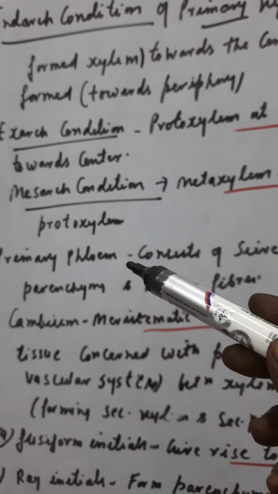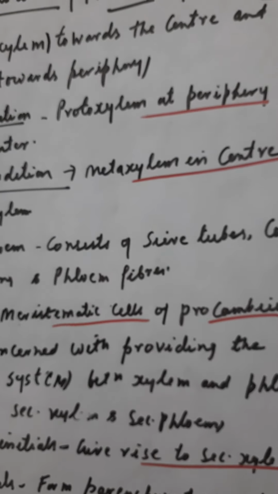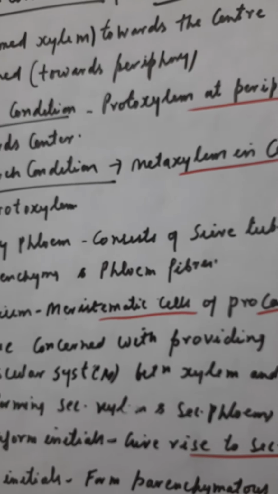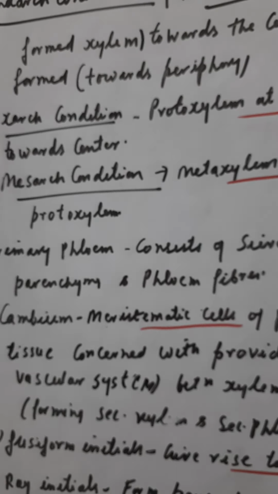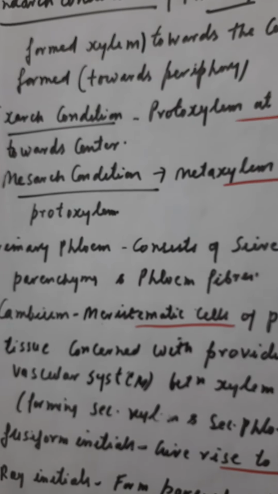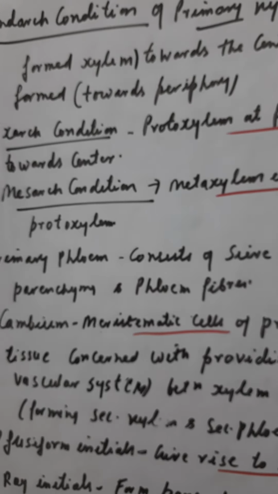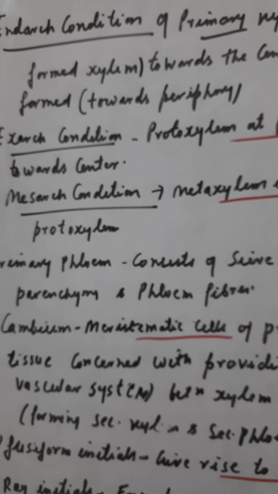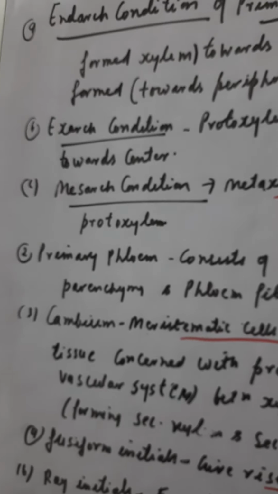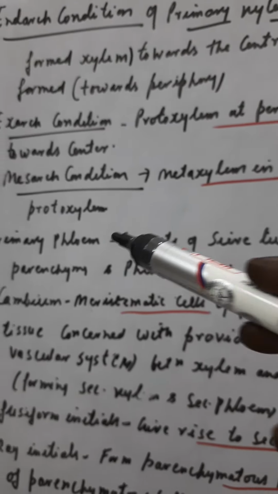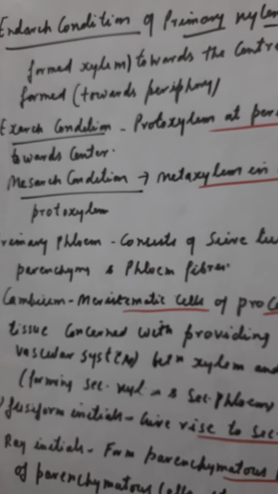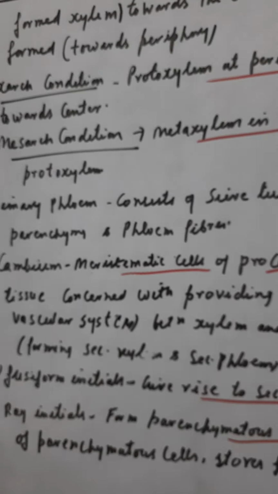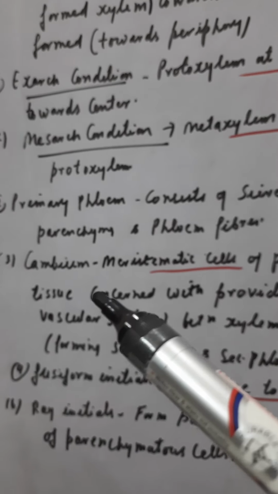Now after that, primary phloem. It consists of sieve tubes, companion cells, phloem parenchyma and phloem fibers. Children, please recall, in your lower classes you have read about the components of the xylem and phloem, that xylem and phloem are composed of the following tissues. Phloem is composed of sieve tubes, companion cells, phloem parenchyma and phloem fibers. Now cambium.